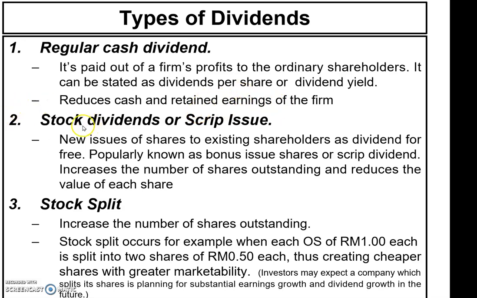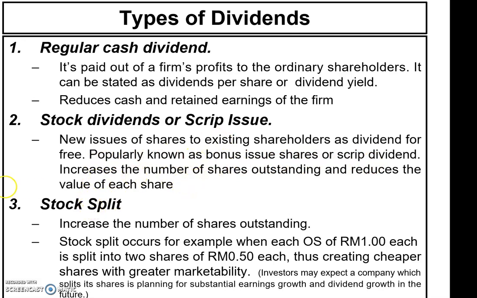Okay, the next type of dividend is stock dividend or scrip issue, where new shares are issued to existing shareholders as dividend for free. So it is popularly known as the bonus issue shares or scrip dividend. It increases the number of shares outstanding.